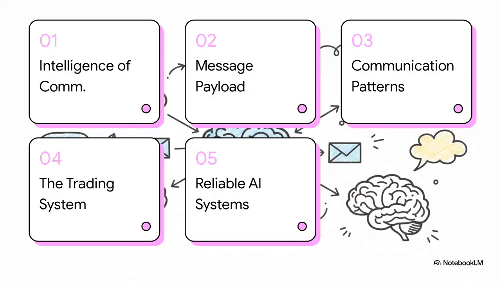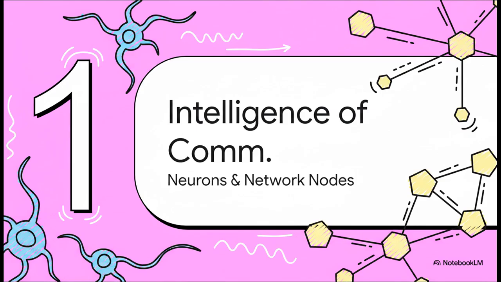All right, here's our architectural blueprint for today's explainer. We'll cover the intelligence of communication, structuring the message payload, core communication patterns, a real-world trading system example, and finally, engineering reliable AI systems. So let's dive straight into Section 1, the intelligence of communication, looking closely at neurons and network nodes.